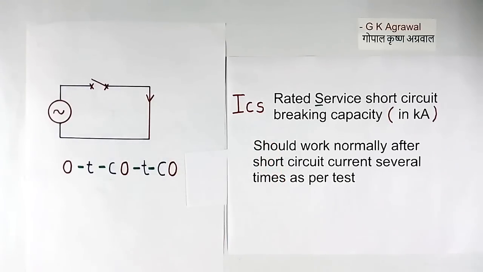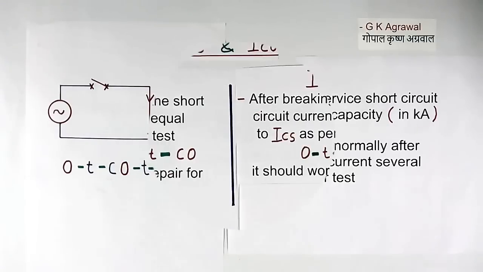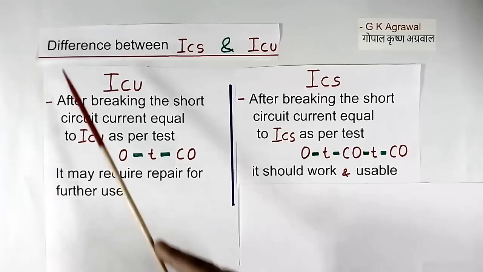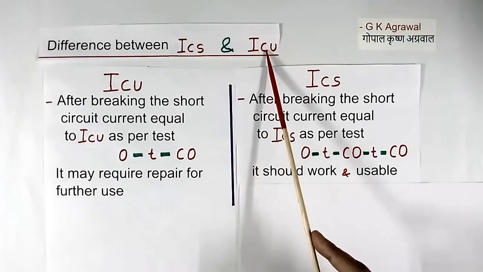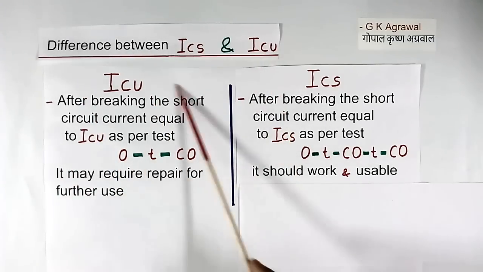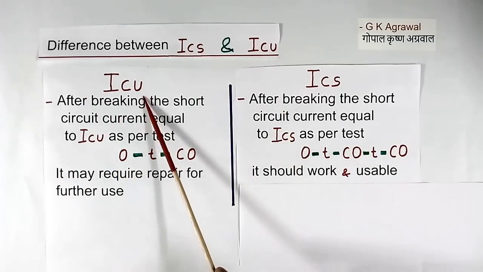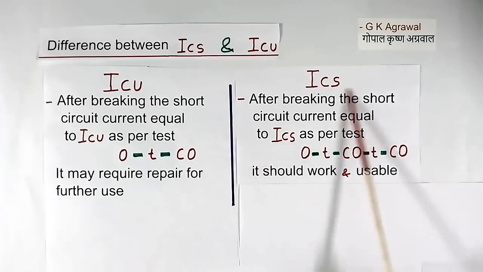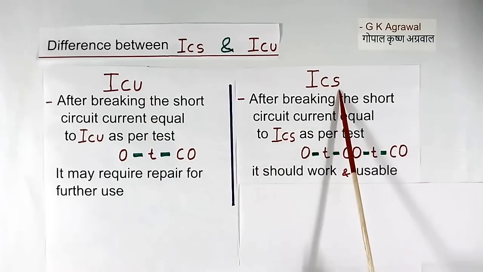Now I will tell the difference between ICU and ICS together, so you will be more clear. Now difference between ICS and ICU. This is about ICU. This is about ICS.